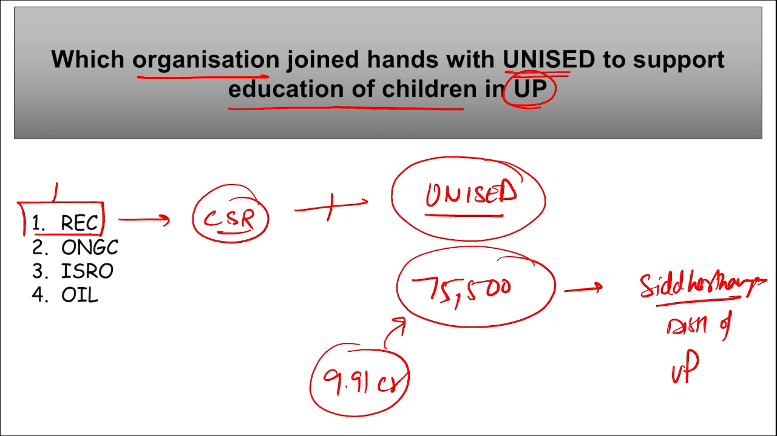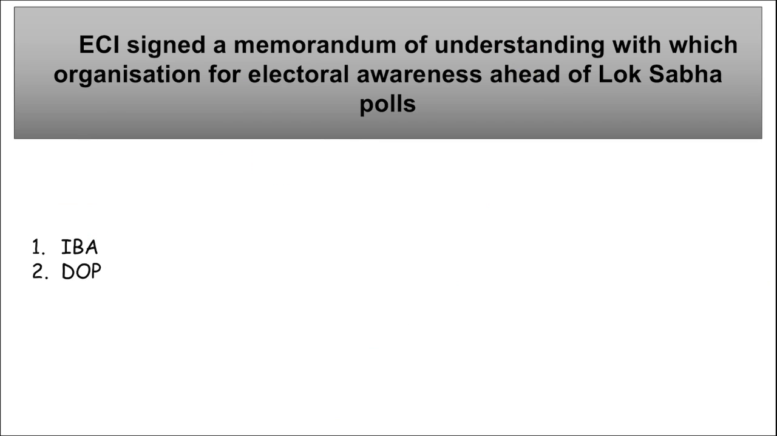If we talk about REC, who is the chairman and managing director? Vivek Kumar Dewangan. Headquarters is in New Delhi and it was established in 1969. Next is ECI, Election Commission of India. They signed an MOU with which organization for electoral awareness ahead of Lok Sabha polls?